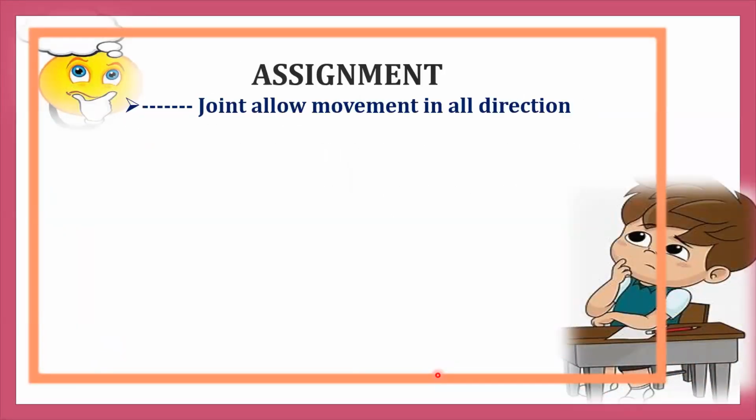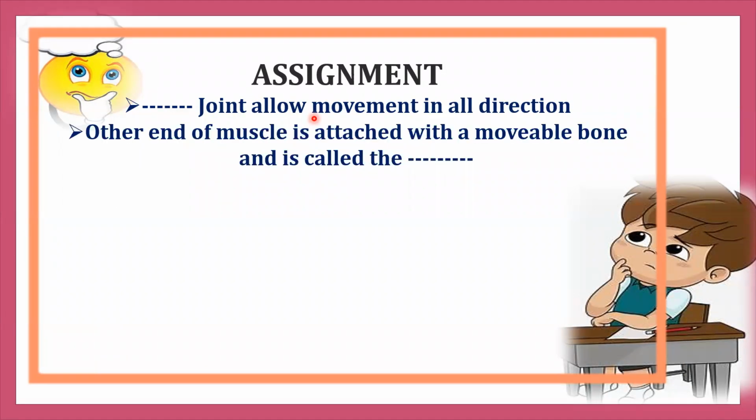Here is your assignment. MCQs. First, blank joint allows movement in all directions. The other end of the muscle is attached to a movable bone, and it is called the blank.